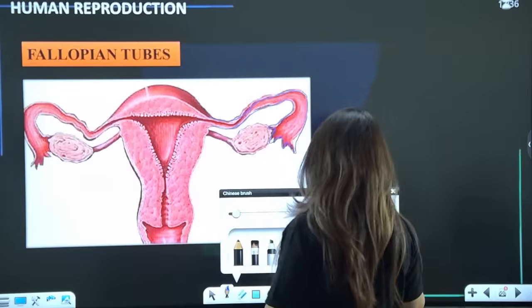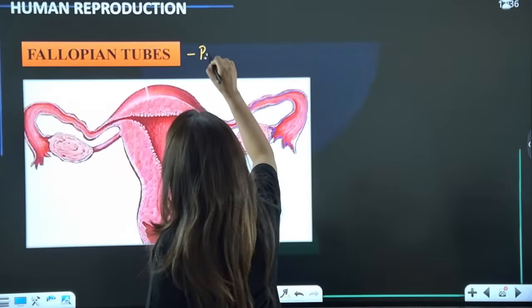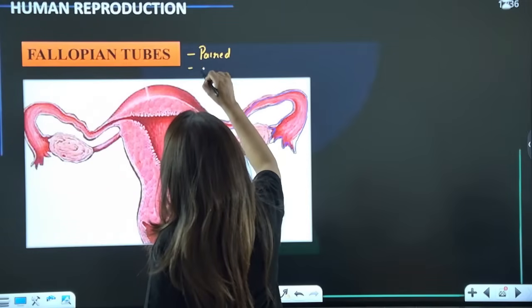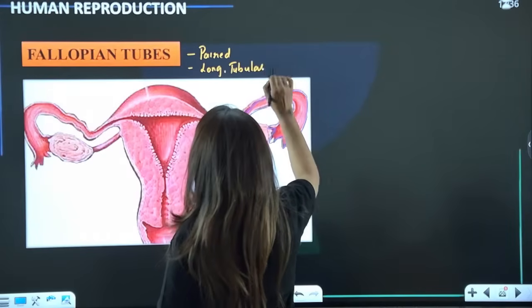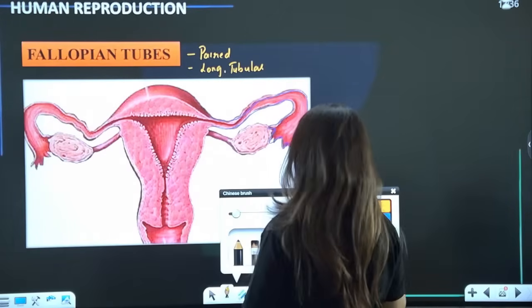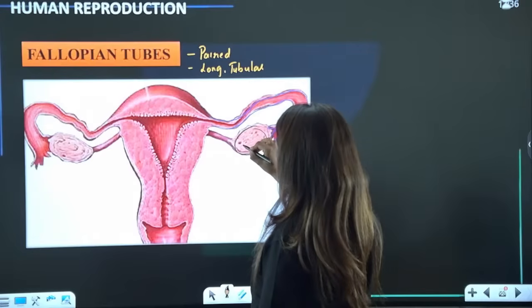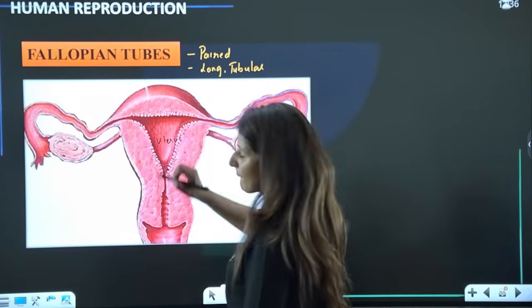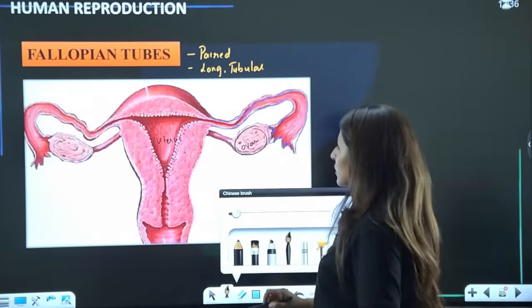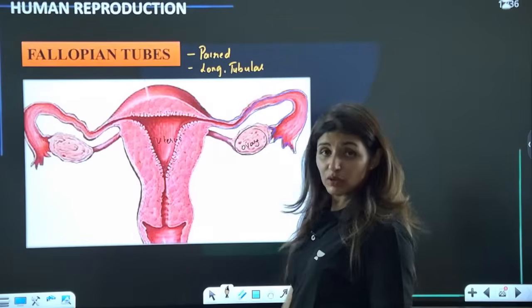So are they paired? Yes, they are paired. They are long, they are tubular, and on one side they have ovary and uterus on the other side, right? Now, can we say it connects ovary to the uterus?